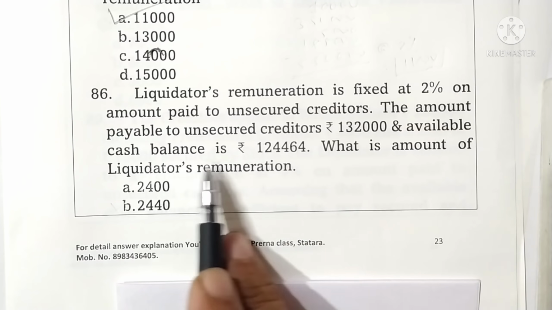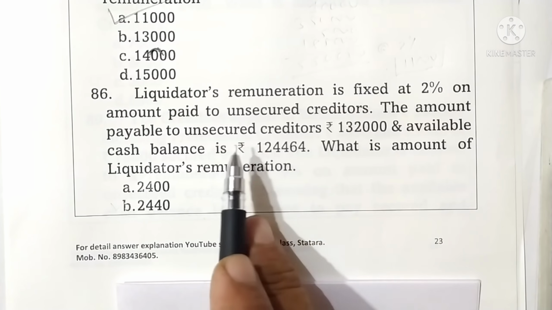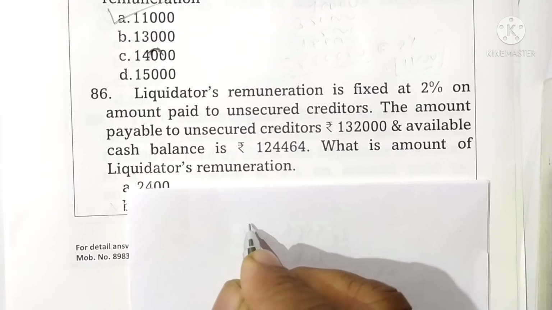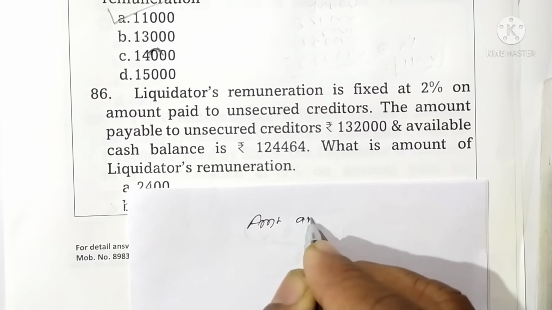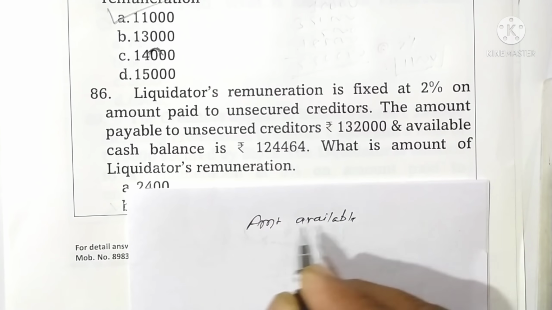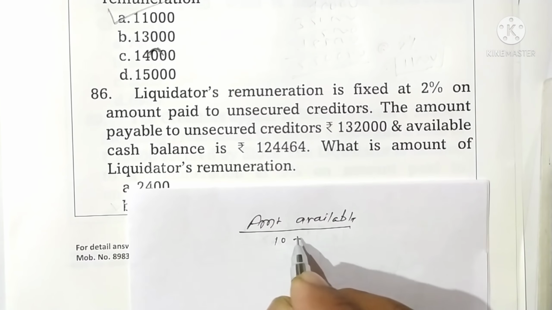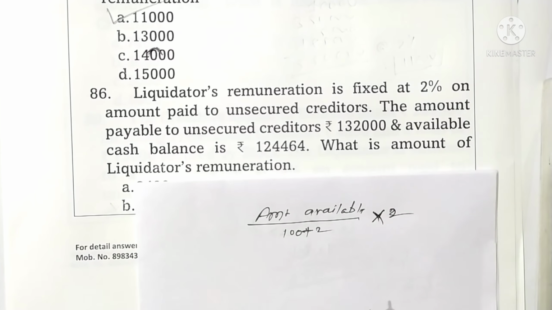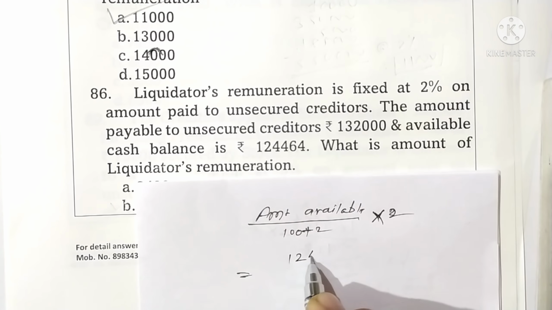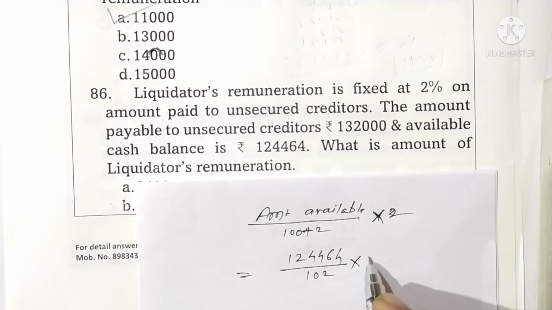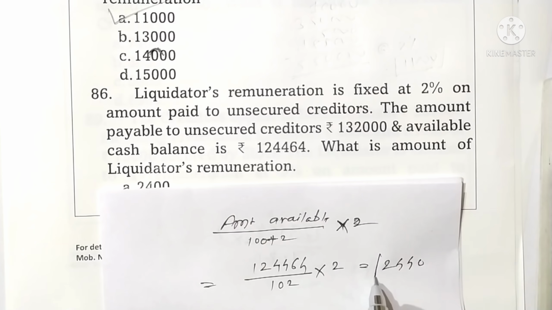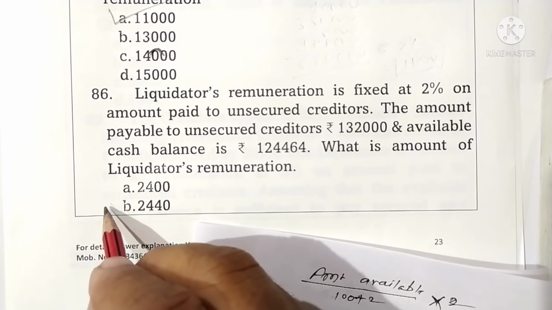If the available cash balance is not sufficient to pay the full amount of creditors, then liquidator's remuneration is calculated as amount available divided by 100 plus 2, into 2. Now putting the values, amount available 1,24,464 divided by 102 into 2, and the answer comes to rupees 2,440. Students may use the calculator. This is the answer. Option B is the correct one.